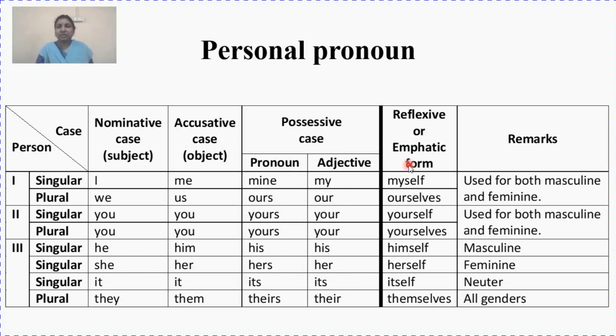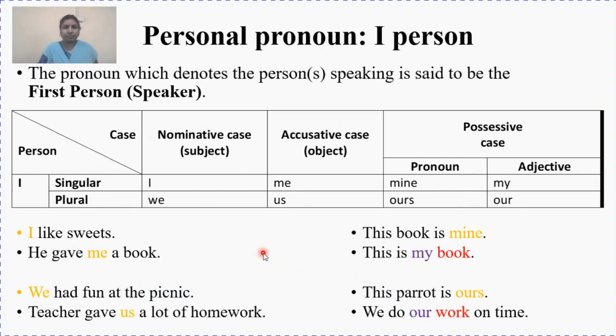And this is your reflexive or emphatic form, which is nothing but your compound personal pronoun. They are known as compound personal pronouns since they are made up of two words, the personal pronoun plus self or selves. So all these have been represented in a tabular form. Now let's do it one by one, each person according to their case and number.